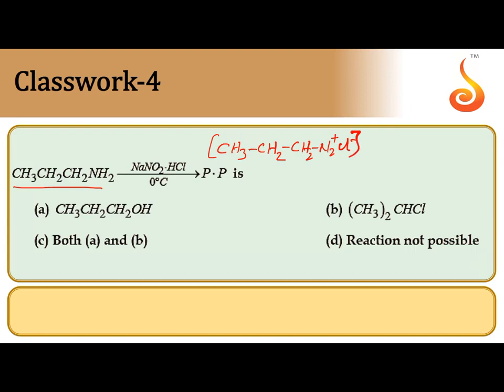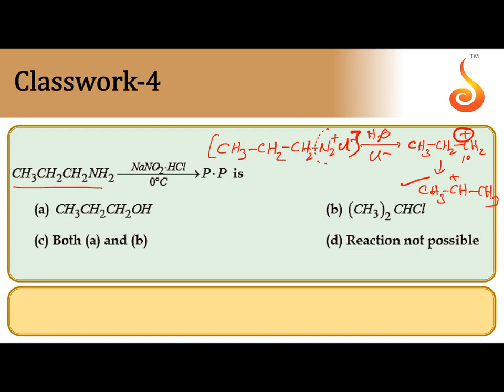As soon as it is produced, it undergoes decomposition in the presence of water and Cl- ions. The N2+ is easily removed and a carbocation is formed, that is a 1 degree carbocation, which may be rearranged to even a 2 degree carbocation because of carbocation rearrangement. The 1 degree carbocation formed is immediately converted into a 2 degree carbocation.